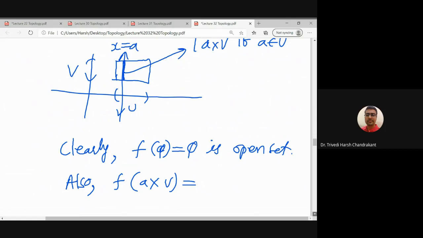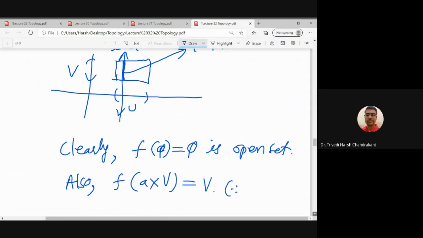The function f sends the element (a, y) to y, right? So if I take any element of the form (a, v) and apply f, then I get v, because f of (a, y) is y.